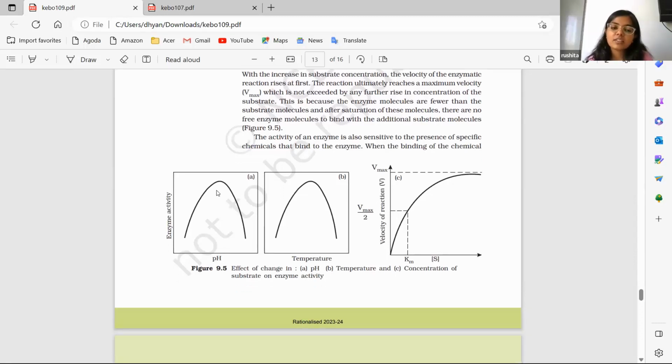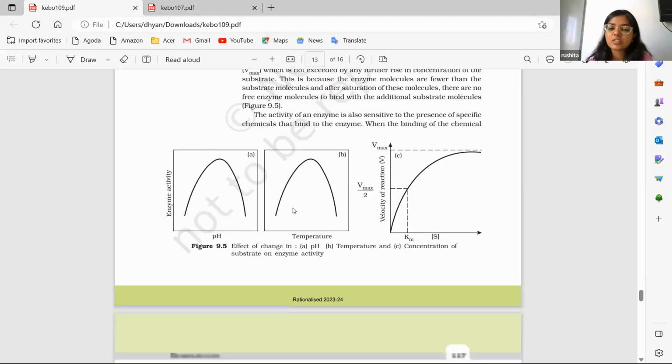We can see there is only a very narrow range of temperature and pH where the enzyme acts optimally, right? If the pH decreases on this side or increases on this side, the enzyme activity decreases. So these are bell-shaped graphs. You should remember how enzyme activity changes with temperature and pH.